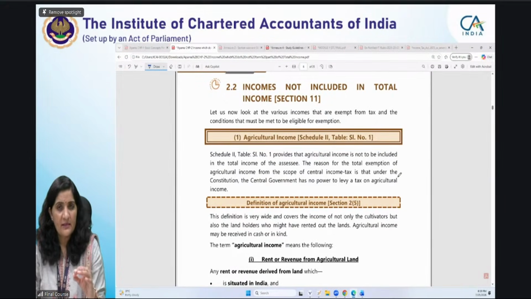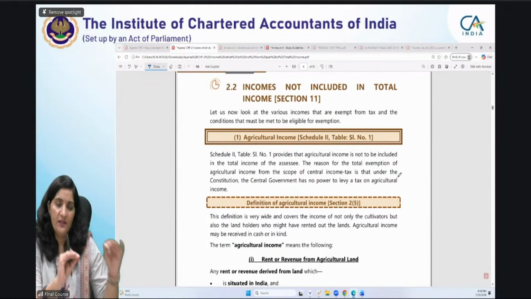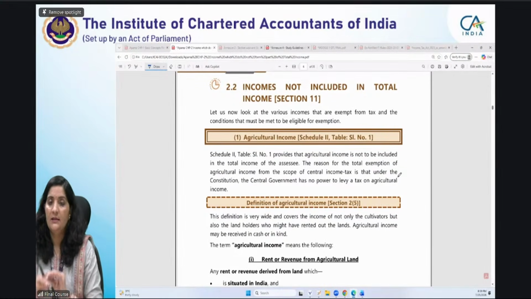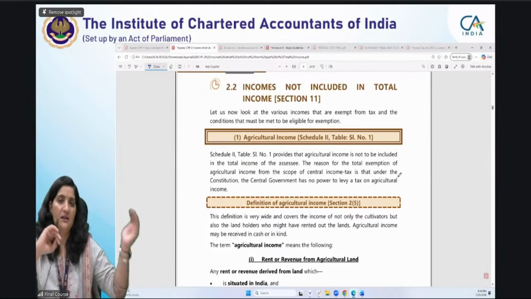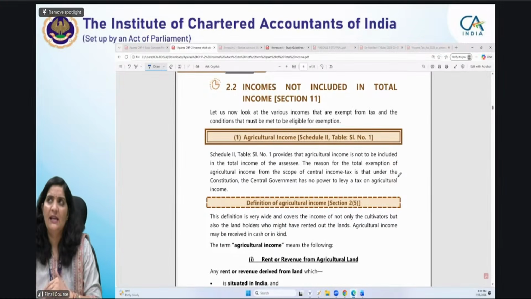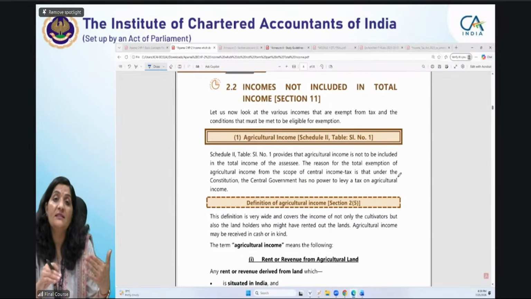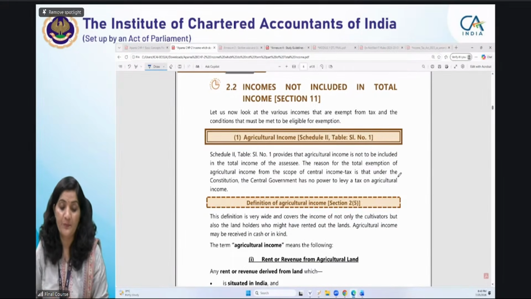An important aspect for salary is the standard deduction, which is easily tested. On the default tax regime, it is 75,000. On the other option, the tax regime, it is 50,000. Got it? This is simple. So that's what I'm telling you: this is being converted from exemptions to deductions. Likewise for capital gains exemptions also. Earlier we used to say exemptions, now they are referring to it as a deduction. For section 54, now it is 85, 84, like that, sections are there for capital gains. So this is for the deductions.